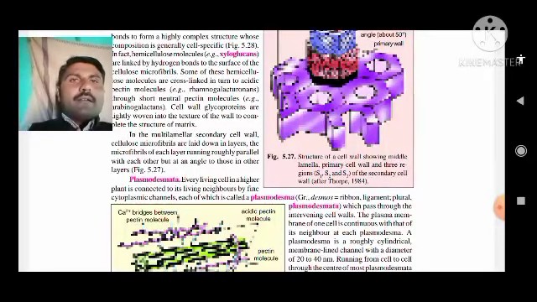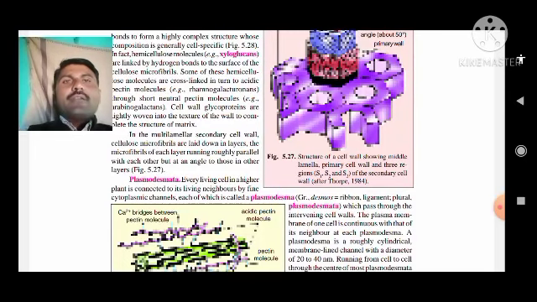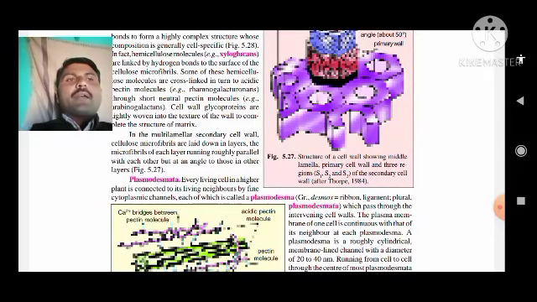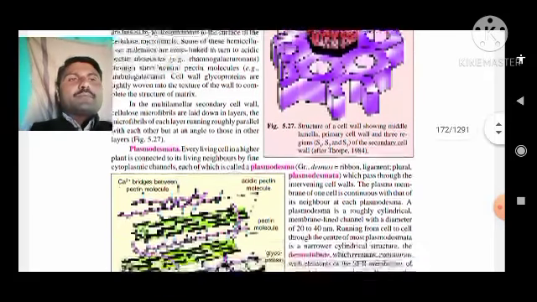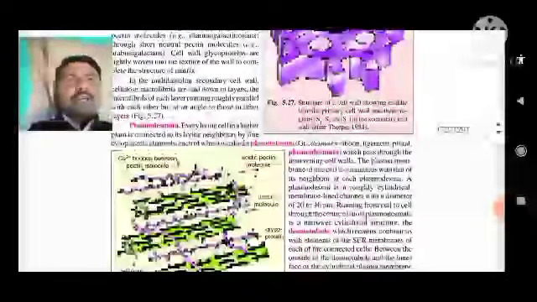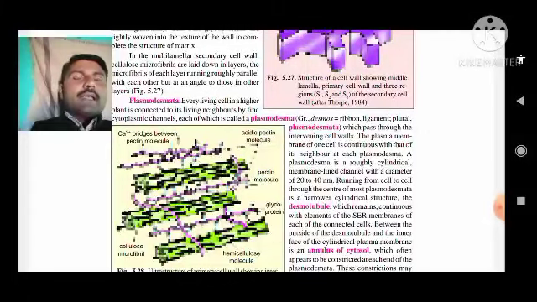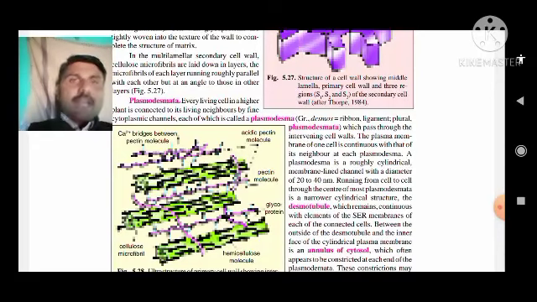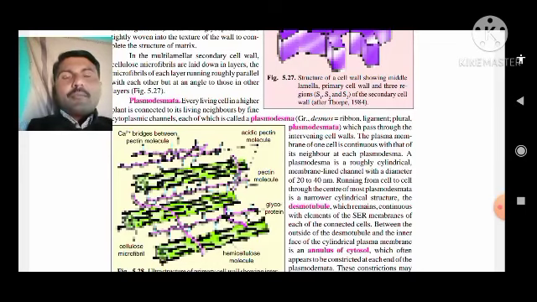In living cells, mostly in higher plants, plasmodesmata connect to the neighbor cell with cytoplasmic channels, known as plasmodesmata, ribbon-like ligament. This plasmodesmata helps to pass through the intervening cell walls. The plasma membrane of one cell is continuous with that of its neighbor at each plasmodesmata. A plasmodesmata is a roughly cylindrical membrane-lined channel with a diameter of 20 to 40 nm.